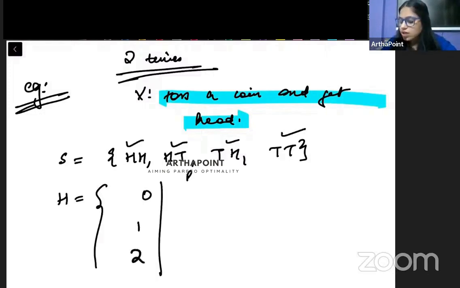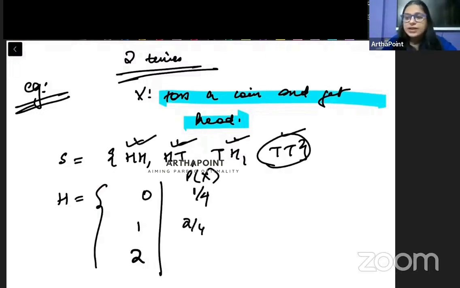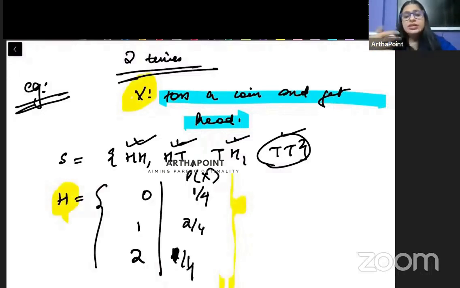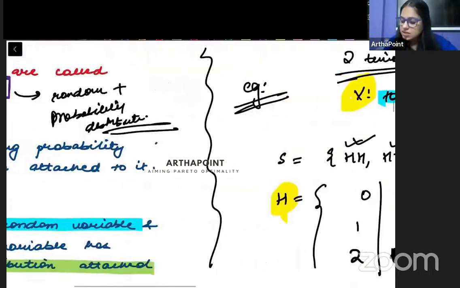And इसके corresponding हमारे पास probability आ जाता है that 0 heads का probability it occurs 1 out of 4 times, 1 head probability it occurs 2 out of 4 times, and 2 head probability it occurs 1 out of 4 times. So any variable which is random in nature has an associated probability distribution with it. उसका एक associated probability distribution होता है, right? So same is the case here बच्चे.